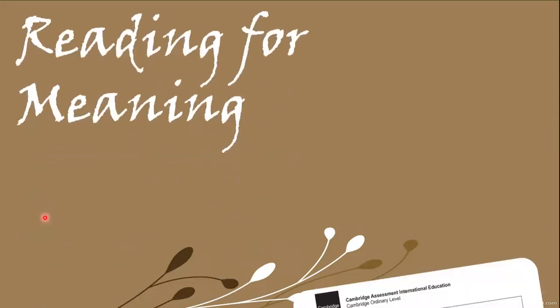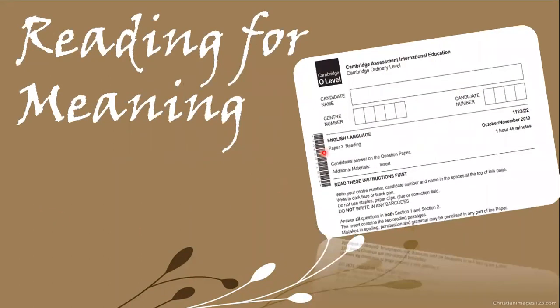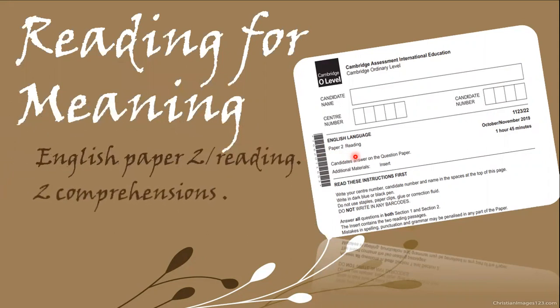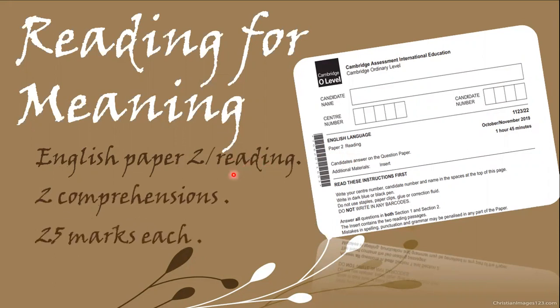As we all know, reading for meaning is a part of the English language paper for O level, and it is paper 2. In paper 2, we have been given two comprehensions. This paper is called the reading paper because there are two comprehensions and we have to attempt both, and each comprehension carries 25 marks. So let's discuss this type of comprehension.